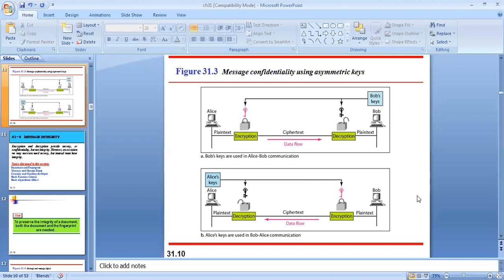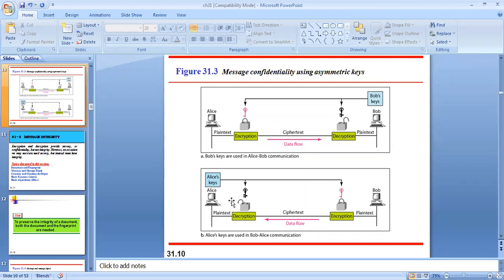Similarly, if Bob wants to send a message to Alice, what happens in this case? Again, Alice will act as a receiver. She will generate two keys, one will be the public key and one will be the private key.